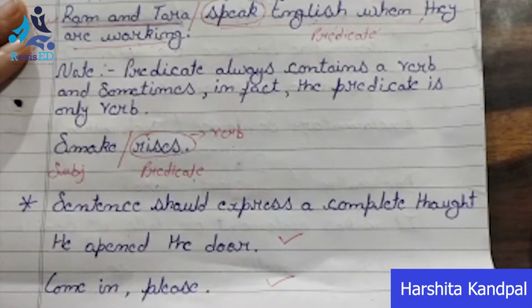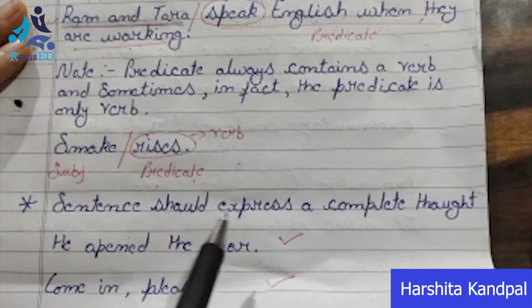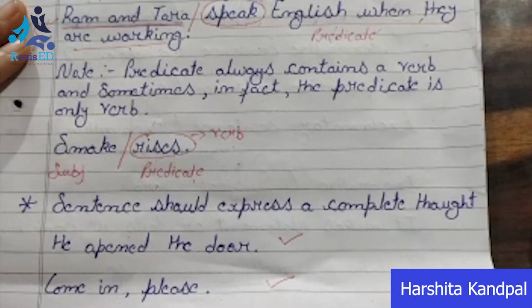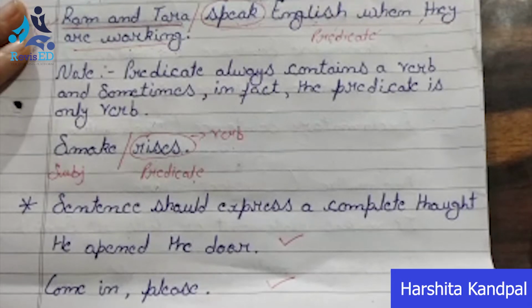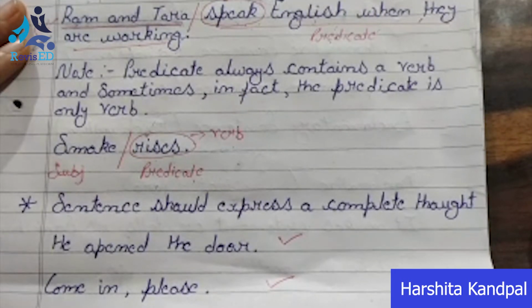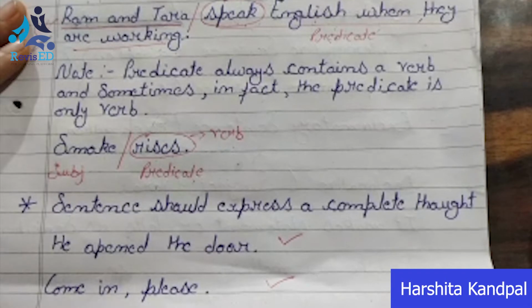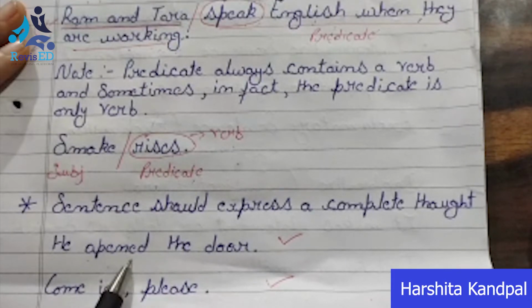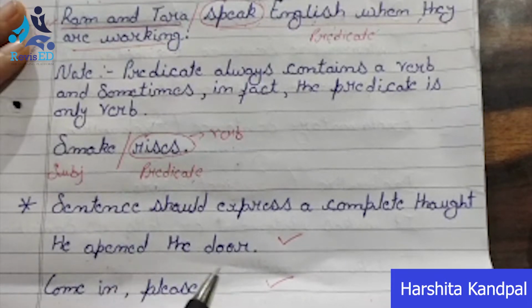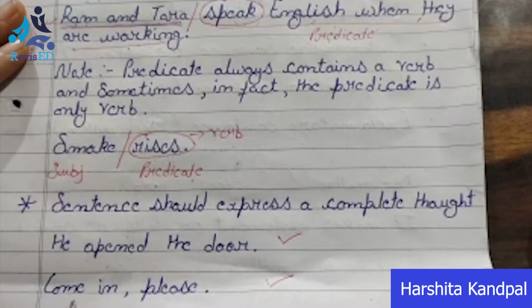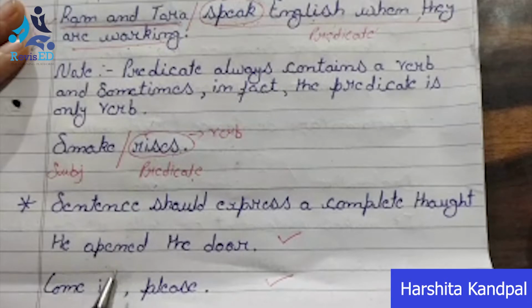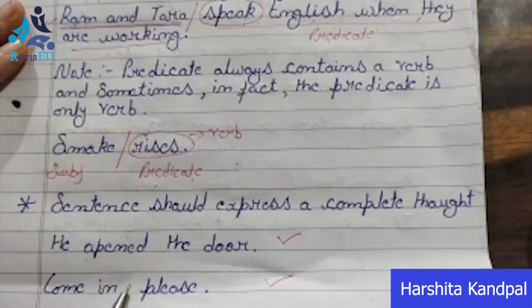Now there is a second point regarding the sentence. A sentence should express a complete thought. Suppose we are writing words, if they are not giving us a complete meaning or a complete sense, then that sentence is wrong. Now look at this example. He opened the door. It is giving us quite a clear meaning, उसने दरवाजा खोला. Now the next sentence, come in please. अंदर आ जाओ. These 2 sentences are giving us a clear, complete sense.